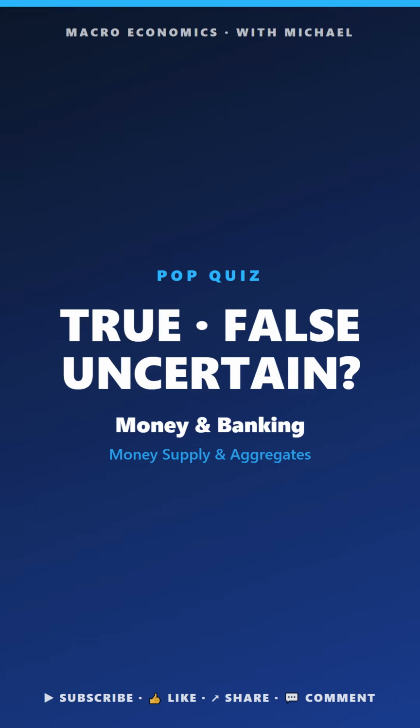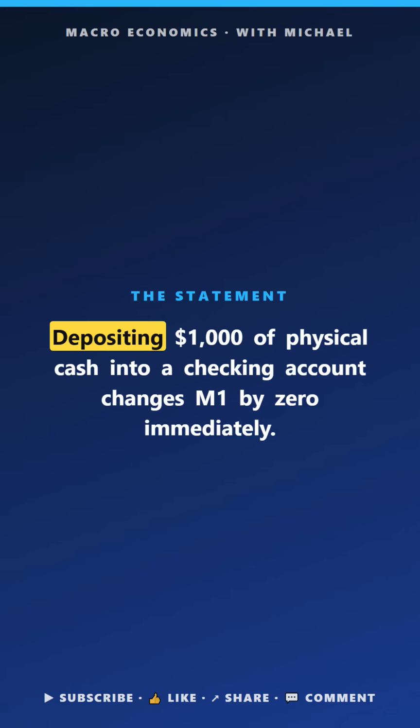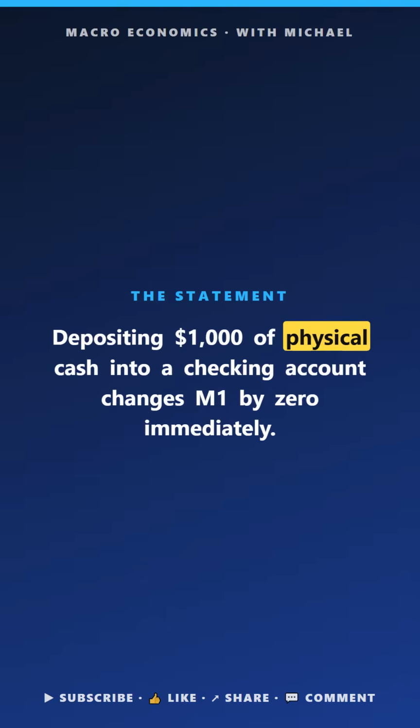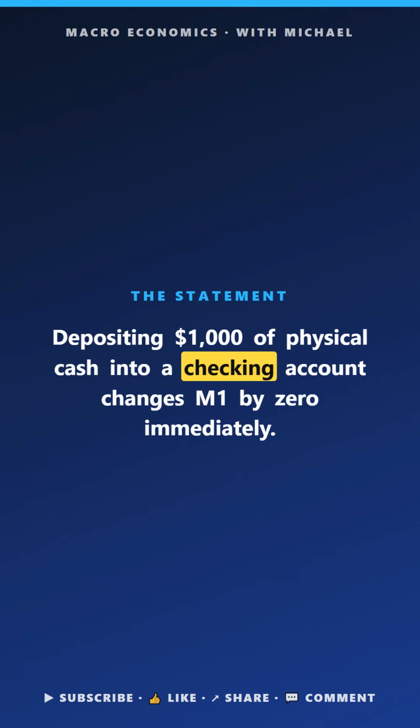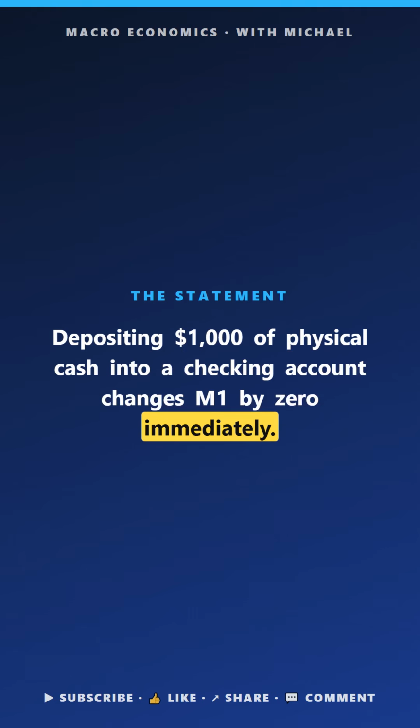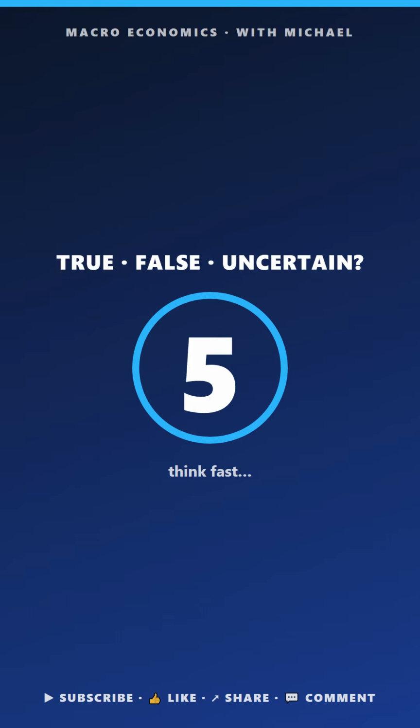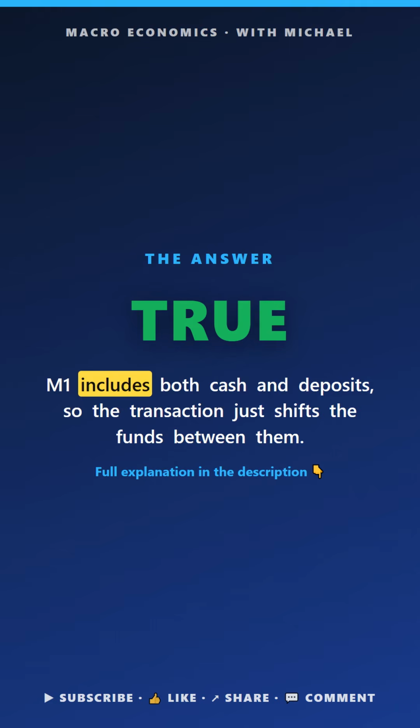Macro pop quiz. Money and banking. True, false, or uncertain. Depositing $1,000 of physical cash into a checking account changes M1 by 0 immediately. The answer is true. M1 includes both cash and deposits, so the transaction just shifts funds.